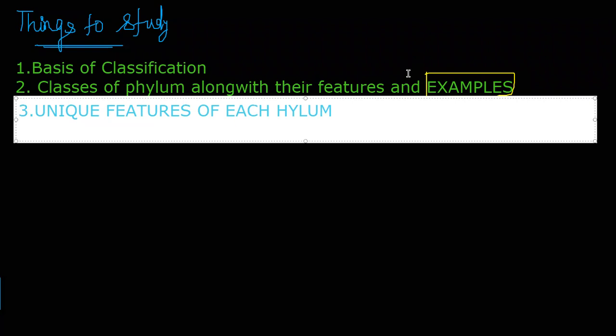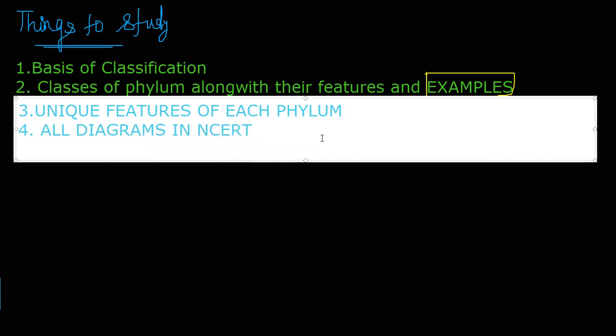Next, number 4, all diagrams given in NCERT, and all common and biological terms of all organisms given in NCERT.